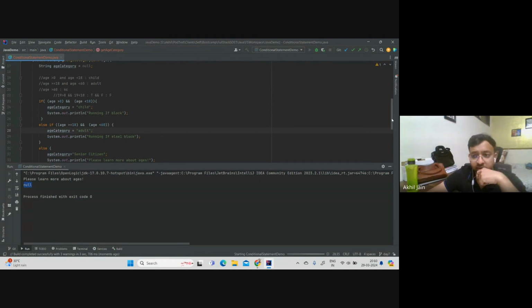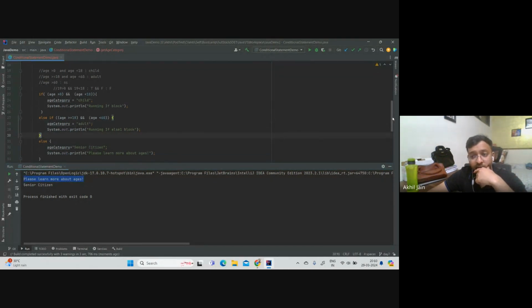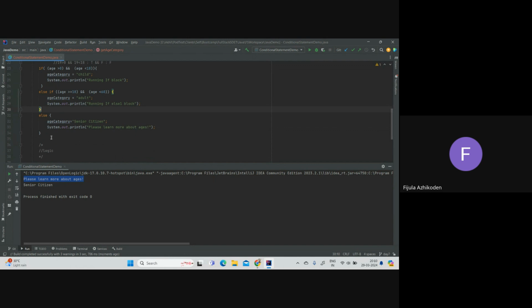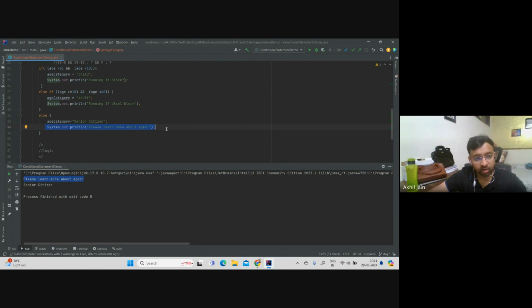So I have provided 60, right? So I am definitely getting senior citizen, but you can see it is still telling me, please learn more about ages. So it means there is still a mistake, right? How to improve on it? We'll change line number 33 to whatever.